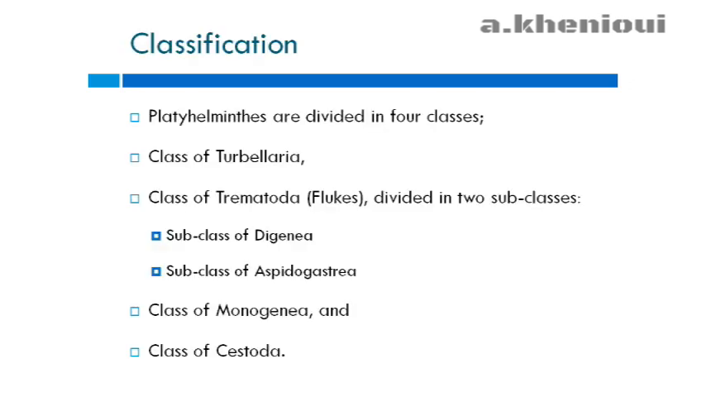Concerning classification, Platyhelminthes are divided in four classes: the class of Turbellaria, the class of Trematoda, the class of Monogenea, and the class of Cestoda. And the class of Trematoda or flukes is divided in two subclasses: the subclass of Digenea and the subclass of Aspidogastria.